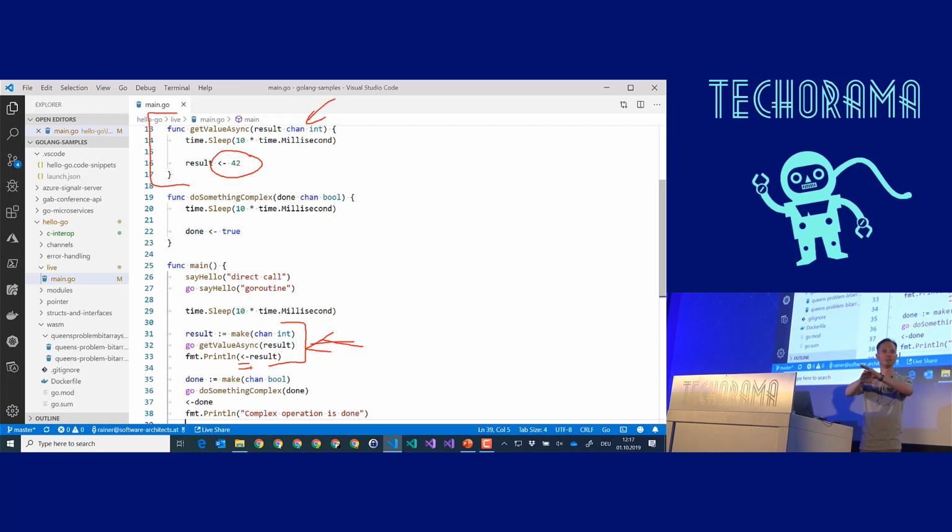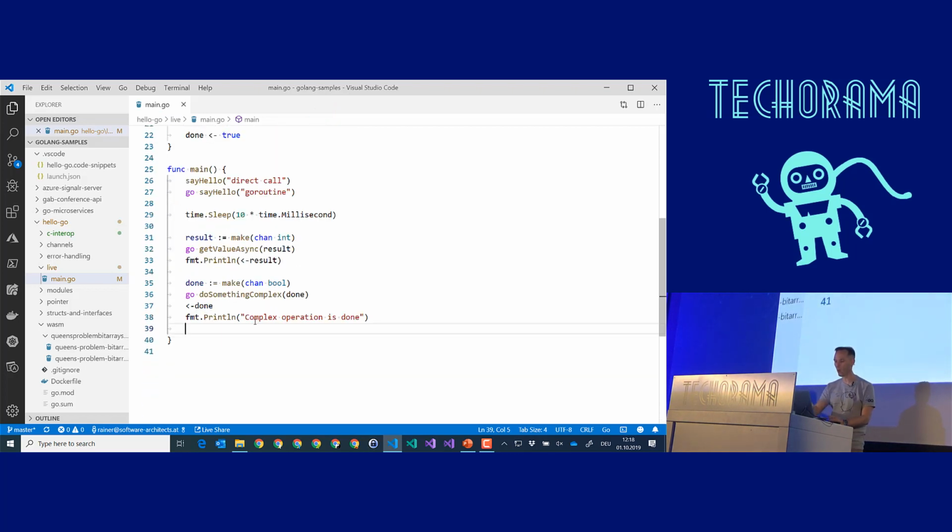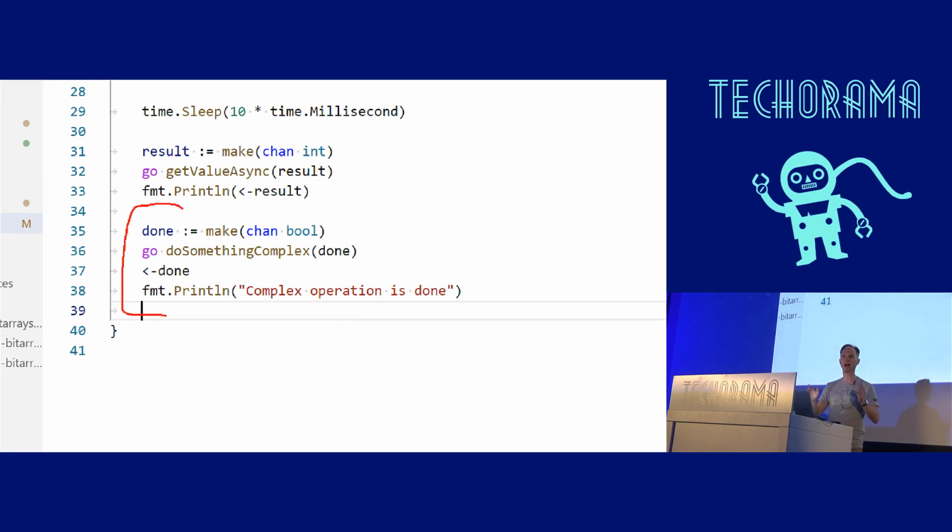Know what I mean? No shared memory, but strong typed pipelines with which one Go routine can communicate with the other Go routine. No locking, nor semaphores, nothing like this, just channels. And the Boolean channel is even simpler. If you just want to wait until the method is done and you are not interested in the value, you can just use this operator and say wait here until it's done.